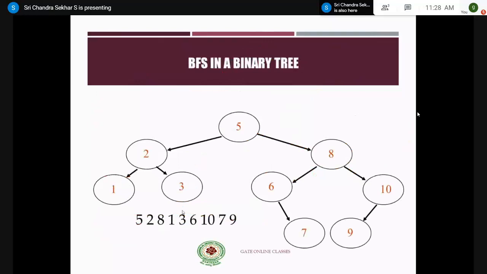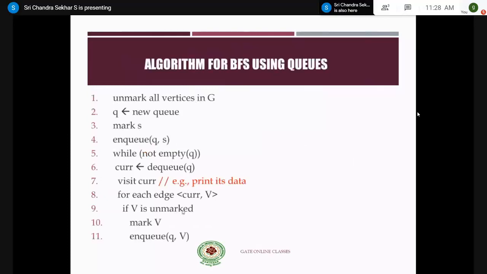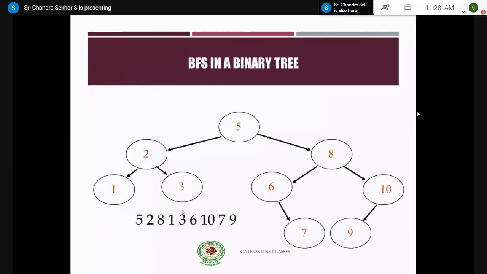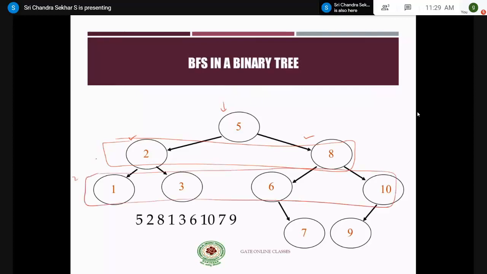Please make a note. And coming to how you find BFS in a binary tree, BFS is nothing but level order traversal. So this is for a tree. It's not a graph, don't get confused. So you start with 5. After 5, you have to go for 2 and then 8, in breadth. So you traverse in breadth, level by level, level order traversal, right? So this is the second level, and maybe this is level 2, and this is level 1, and this is level 0, right? And this is level 3.